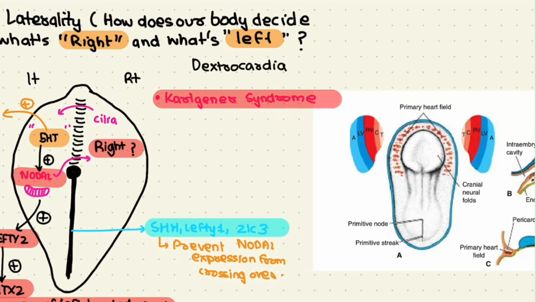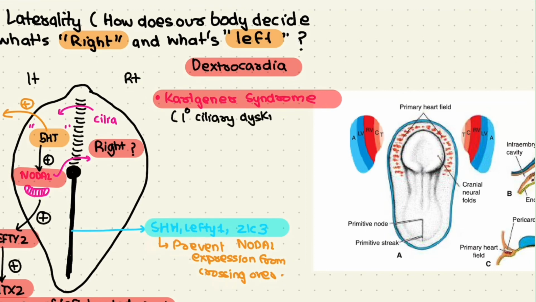Like the major portion of the heart should lie on the left side of the body. But in some cases, we have something known as dextrocardia, and that says the heart is present on the right side of the body. Why does it happen? It happens if you have something known as Kartagener syndrome, also known as primary ciliary dyskinesia.